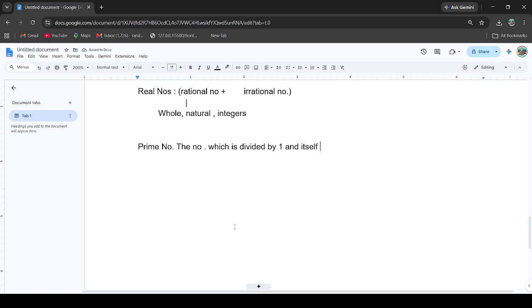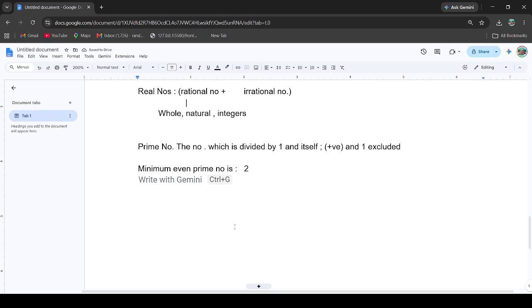But here's the condition: numbers should be positive and 1 excluded. So the minimum prime number, and the only even prime number, is 2, right? So we can start the prime numbers with 2.